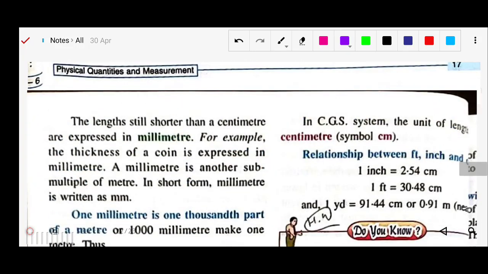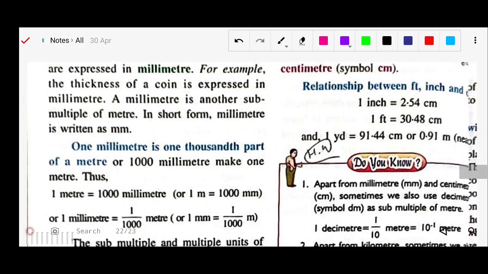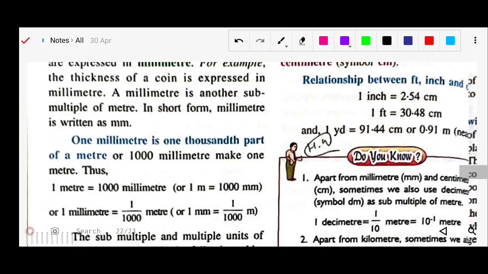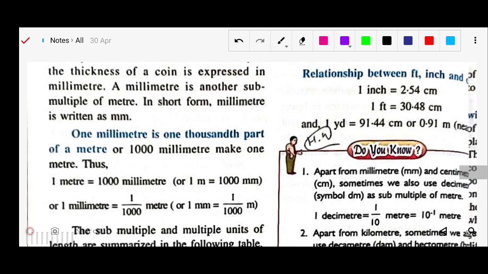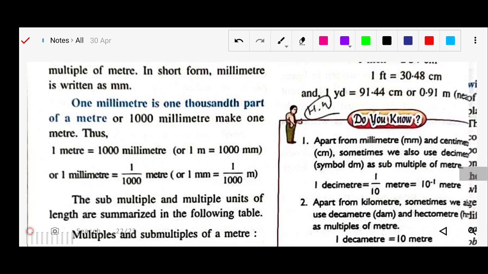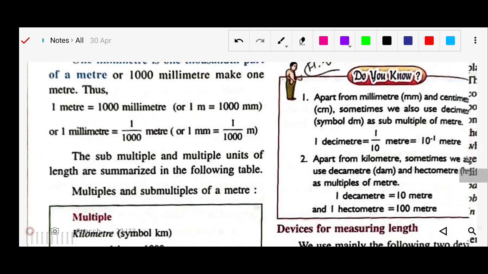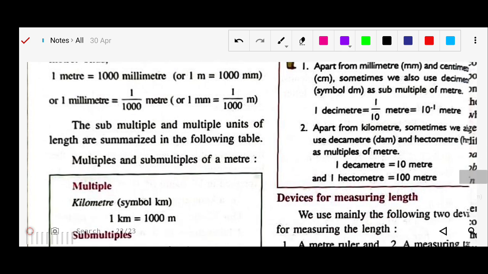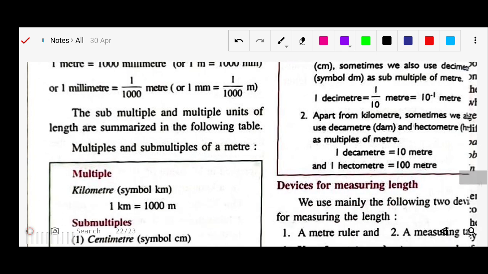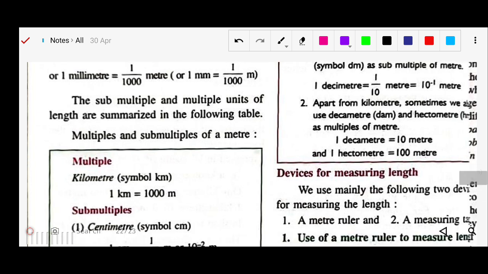Likewise we have CGS units, like 1 inch equals 2.54 centimeter. This is the relation between feet and inch. 1 foot equals 30.48 centimeter. 1 yard equals 91.44 centimeter or 0.91 meter, right? 1 decimeter equals 1 by 10, the 10th part. These are the units and numbers, and even in maths you have used these units and terms.